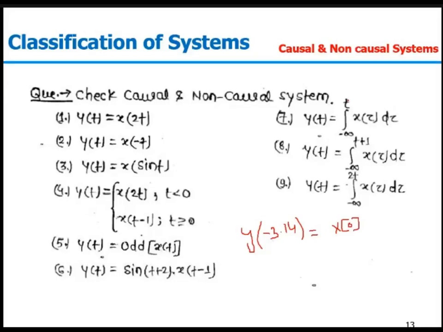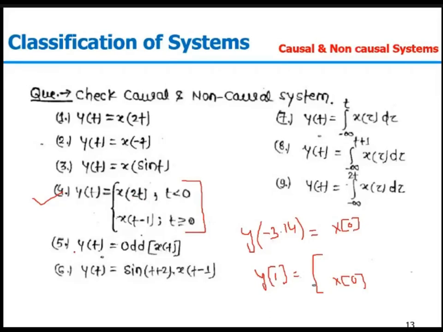So when t is positive, let t equal to 1. y(1) will be x(0), depending on the past value, and if t is negative, y(-1) will depend on x(-2). So at any given time t, y(t) is depending on a past value of x(t). So the fourth one is my causal system. It is causal and dynamic because it is depending on the past value. It means we have memory.